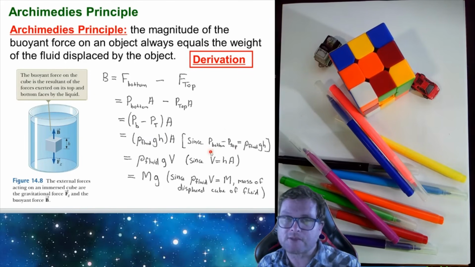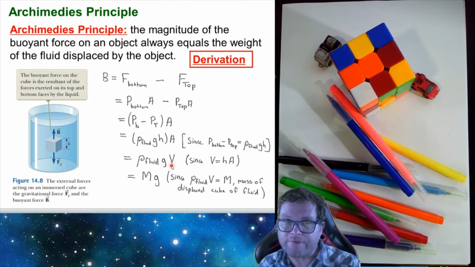How do we know this? Well, this is one of the expressions that we saw previously. You remember we saw it in the form P bottom is equal to P top plus density times g times h. So that's where this equation came from here. Now we know that this area at the bottom multiplied by this height is going to give us volume. So these two terms here multiplied together give us the volume.